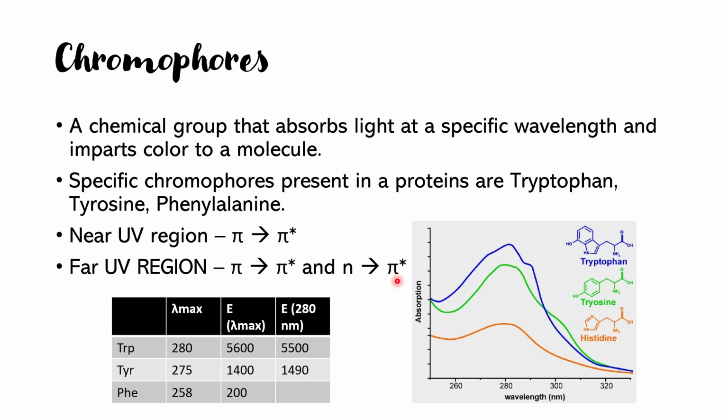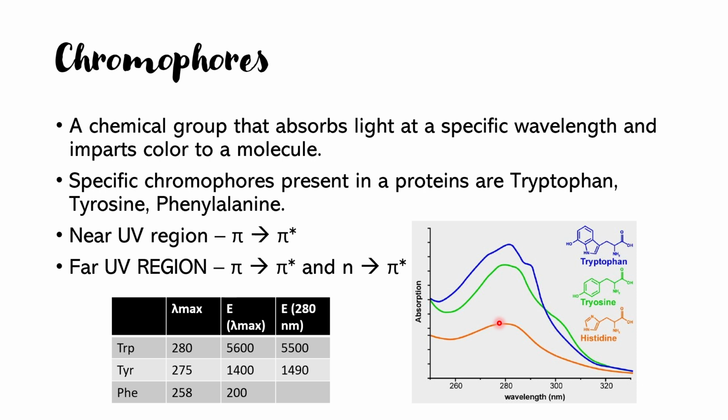For example, tryptophan lambda max is 280, tyrosine lambda max is 275, and phenylalanine lambda max is 258. Lambda max represents the particular wavelength at which they will show the highest absorption. As you can see from the graph, tryptophan, shown in blue, has its maximum spectra around 280 nanometers. Tyrosine is also around 280, but phenylalanine has its absorption at around 260 nanometers.